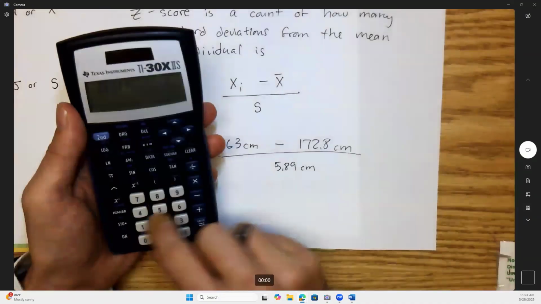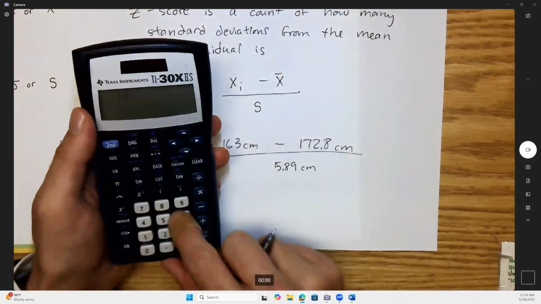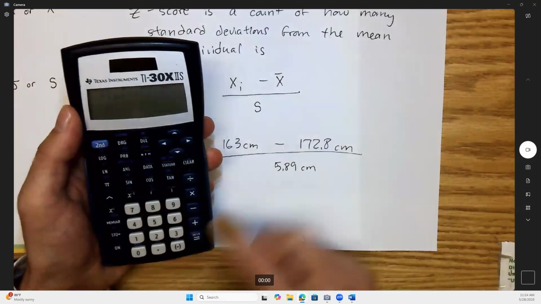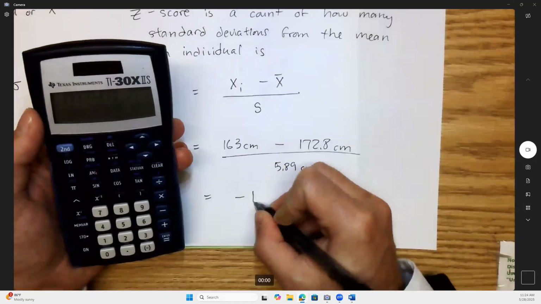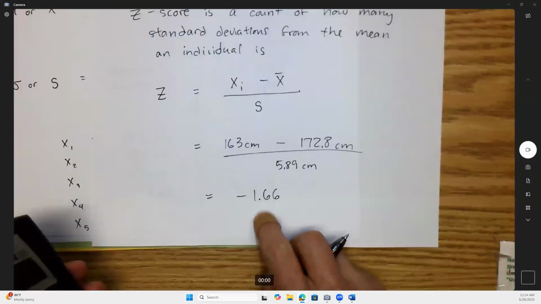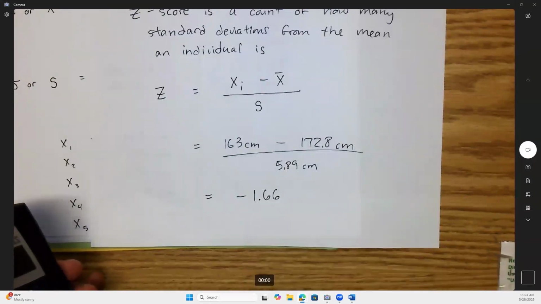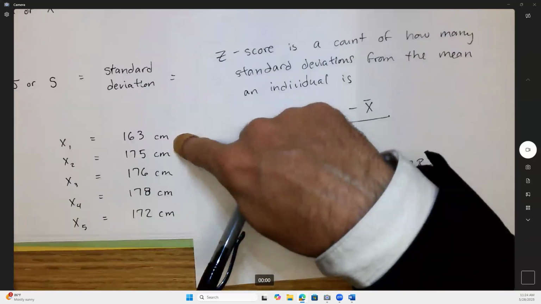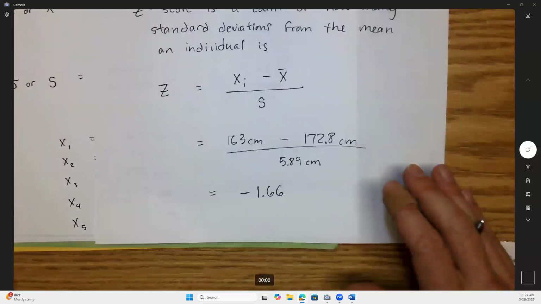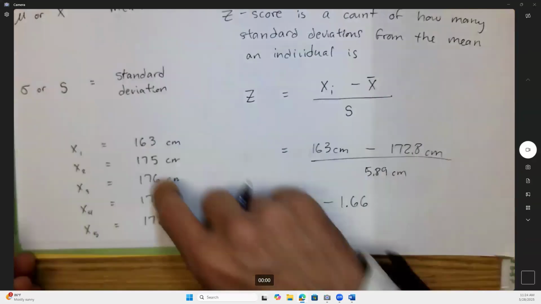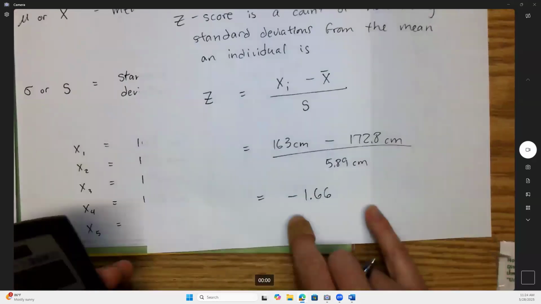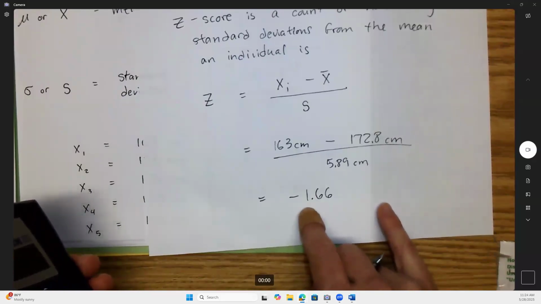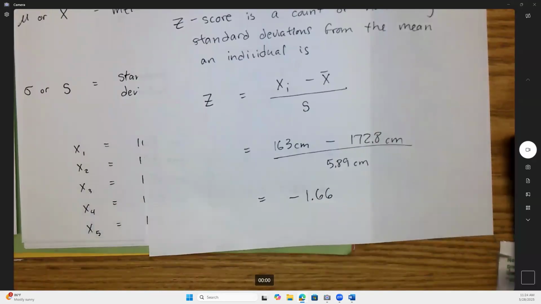All right, so let's see. Whoops. All right, so here's 163 minus 172.8, divided by 5.89. Okay, I'm getting this z-score. Now, notice that it's negative. That just means a below average value, so this would be one of the short people. In fact, it looks like I picked the shortest person on the entire list, so it had to come out negative. If you're the tallest person on this list, then it has to come out positive. But it's probably somewhere between -3 and 3. Did everybody get a z-score for their own height somewhere between -3 and 3? If you did, you probably did it right. Now we're ready for the z table.